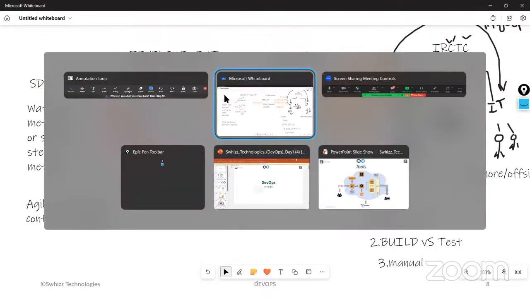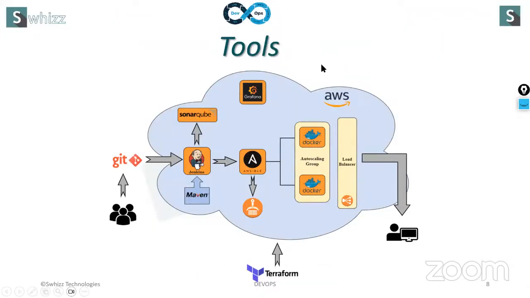So let me show you the slides here. These are the tools we are going to use. You might be asking, are these tools common in each and every company? Are all these tools used by each and every company? No, all the tools will not be used by each and every company. In a company, you can take any company, they will be using 2 to 3 tools at minimum. But you will be having some doubt.